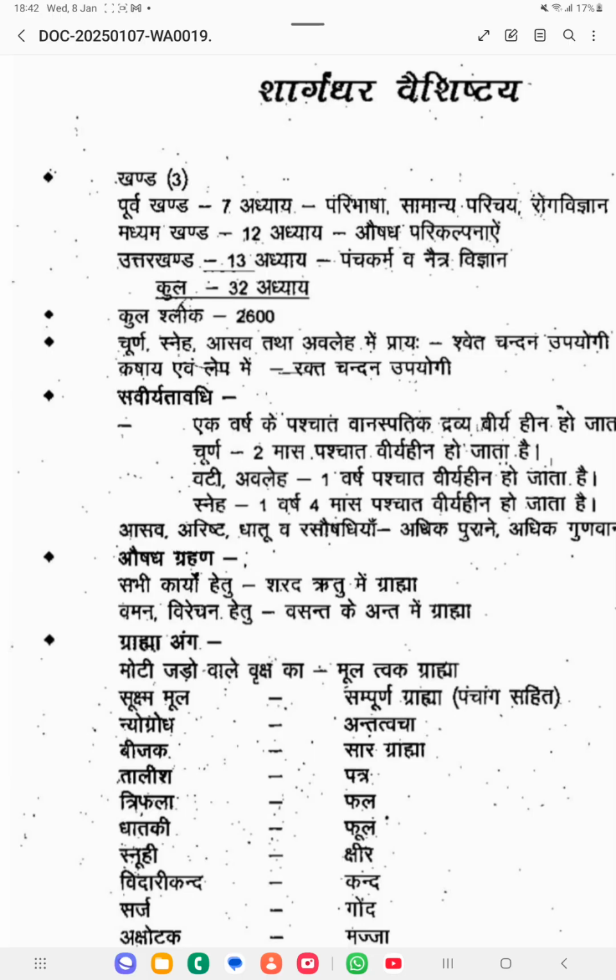Then Uttara Khanda, the last portion, consists of 13 adhyaya. Here he has explained Panchakarma and Netra Vijnana. So eye disorders and the Panchakarmas are explained in the Uttara Khanda. Totally he has explained 32 chapters, and these 32 chapters are divided into three parts: Purva Khanda, Madhyama Khanda and Uttara Khanda. Then total shlokas he has mentioned in the Sharangadhara Samhita is 2600. So these are the main concepts regarding the Sharangadhara Samhita.